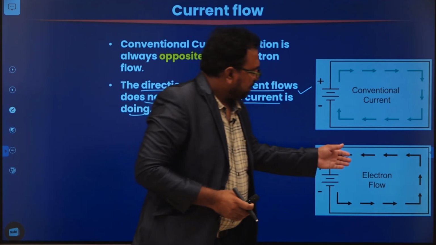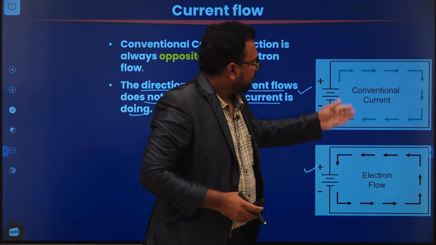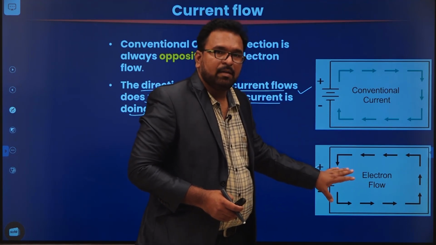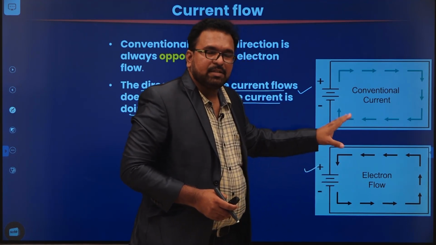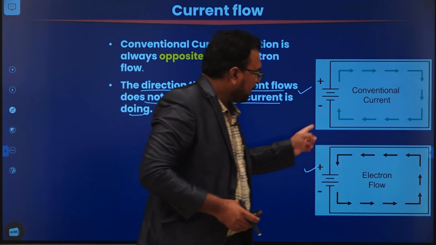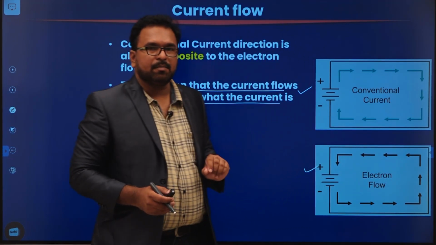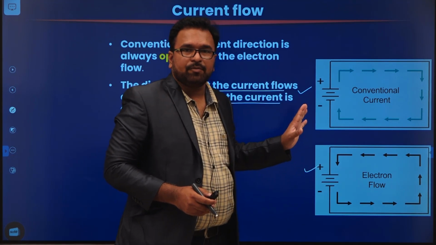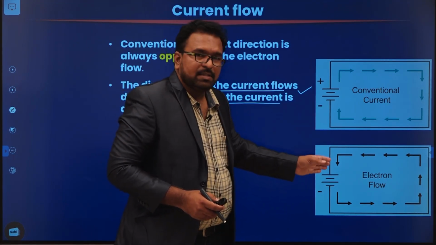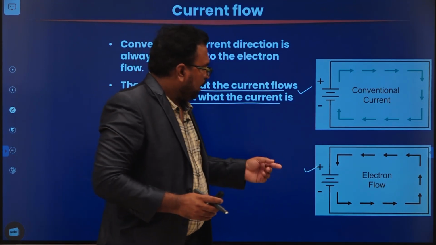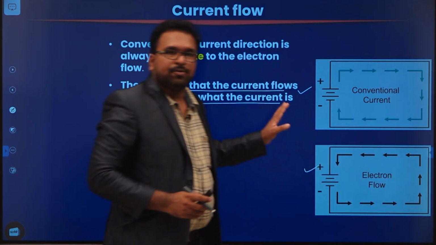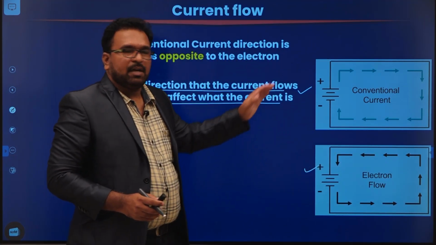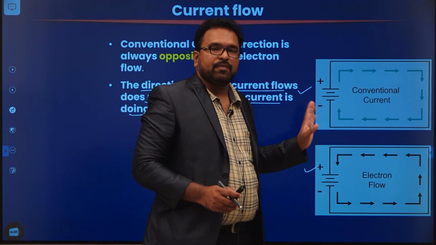So you can represent the current flow using either conventional current or electron flow. Both are correct. Please remember, this is just a representation indicating the direction of current flow. That's it.